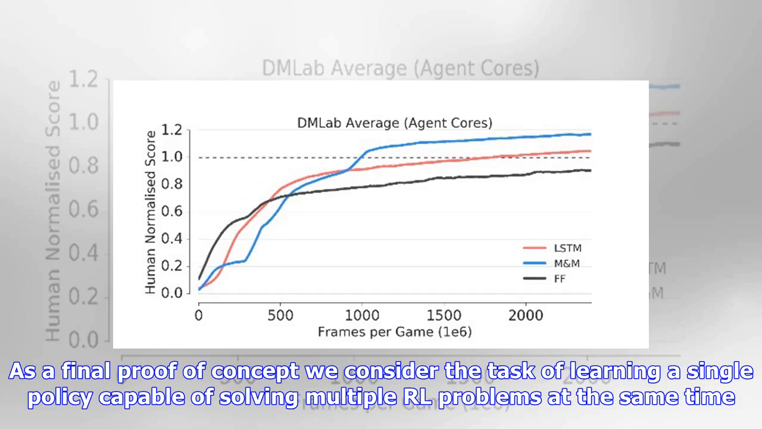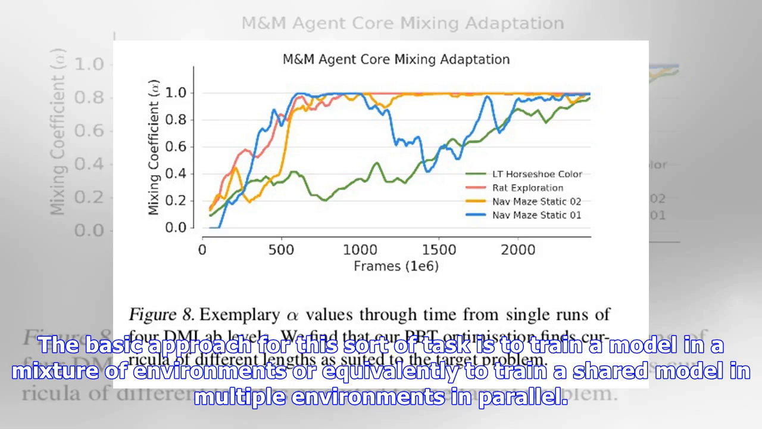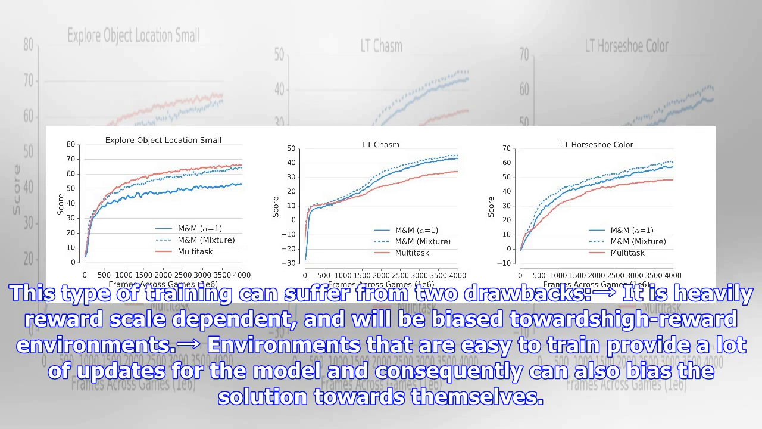As a final proof of concept, we consider the task of learning a single policy capable of solving multiple RL problems at the same time. The basic approach for this sort of task is to train a model in a mixture of environments, or equivalently to train a shared model in multiple environments in parallel. This type of training can suffer from two drawbacks. It is heavily reward-scale dependent, and will be biased toward high reward environments. Environments that are easy to train provide a lot of updates for the model and consequently can also bias the solution towards themselves.